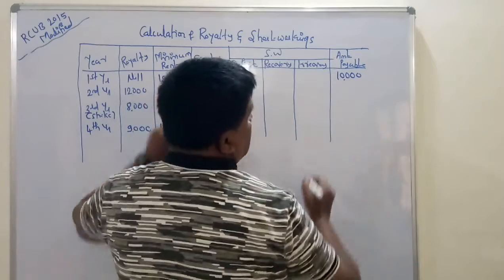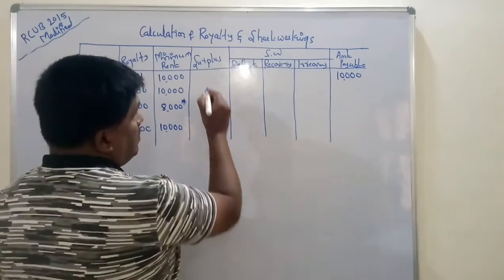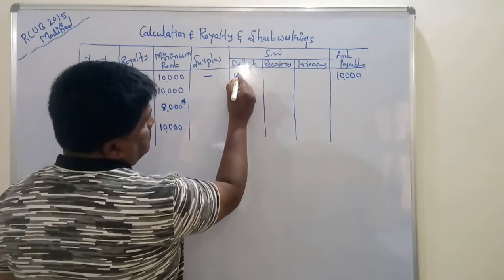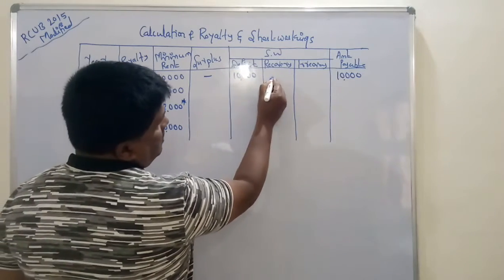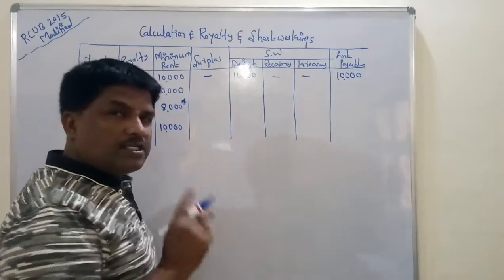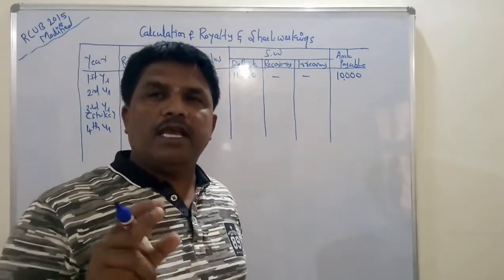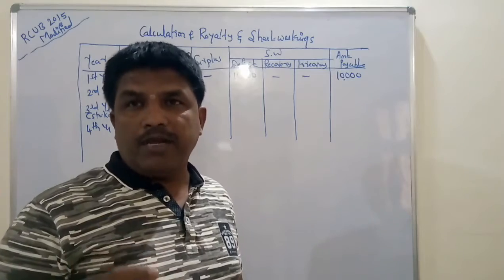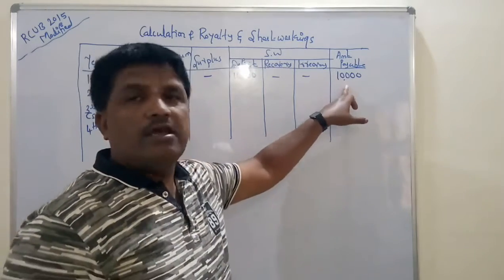We must pay 10,000 to the landlord. So then how much deficit comes? 10,000. Deficit 10,000. So first of all, we must make a comparison between the actual royalty and minimum rent. When the actual royalty is less than the minimum rent, the minimum rent is payable to the landlord.